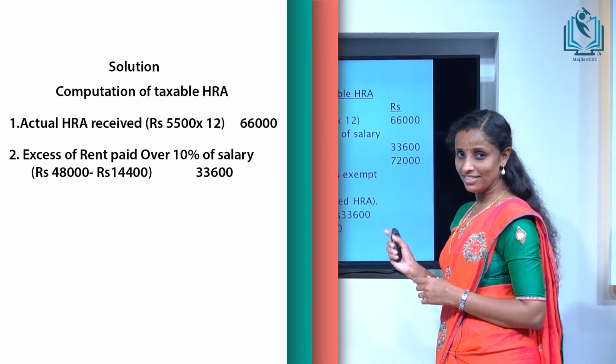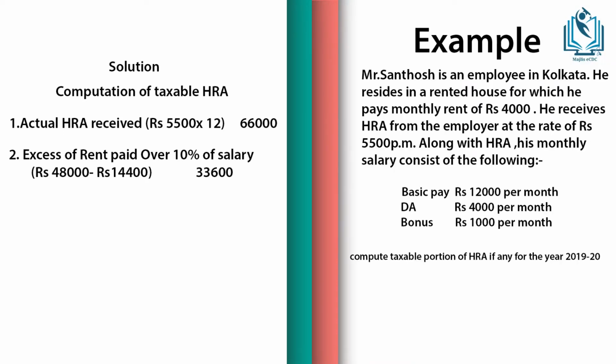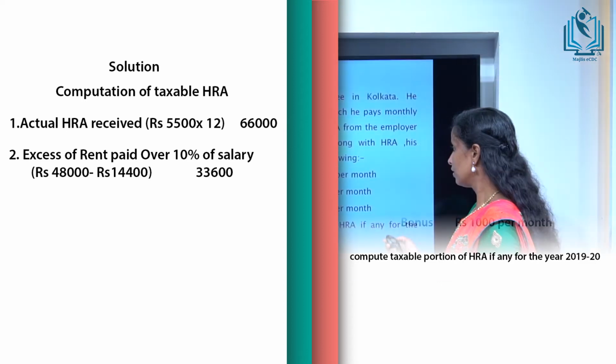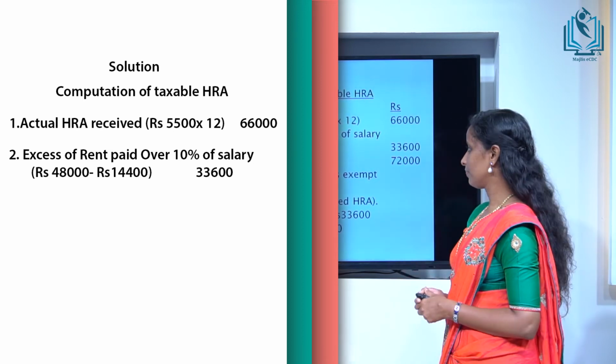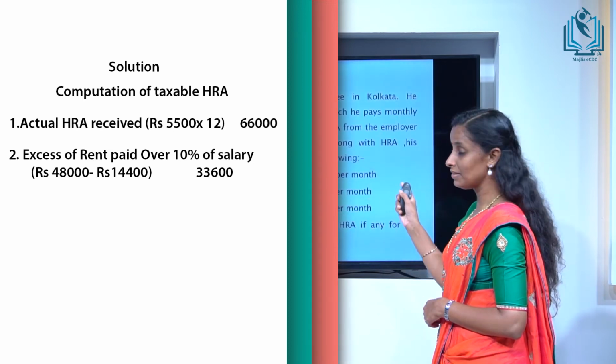In the problem, the rupees 4,000 per month DA is not as per terms of employment, and the bonus of rupees 1,000 per month is not on a fixed percentage. So for the purpose of salary we will only include basic pay, that is rupees 12,000 per month.